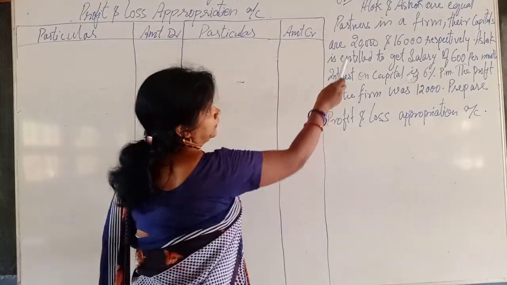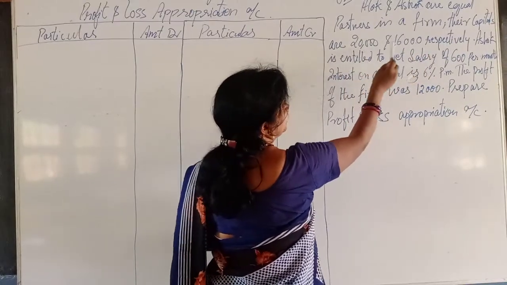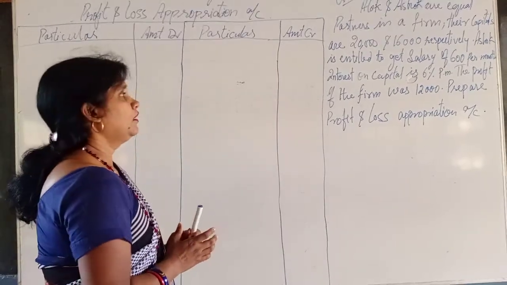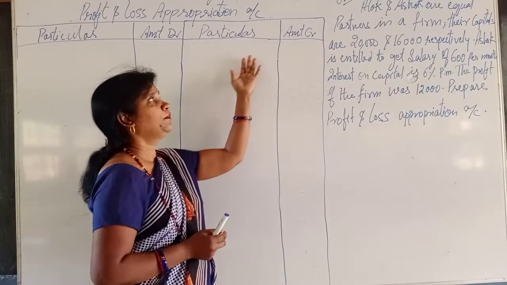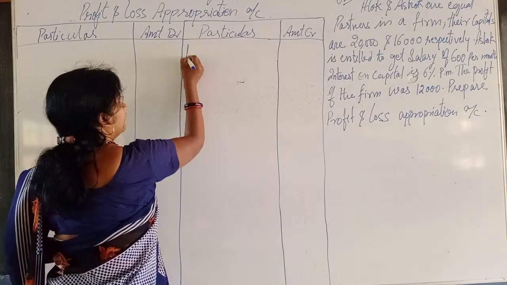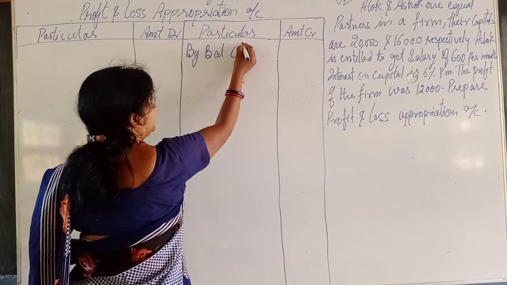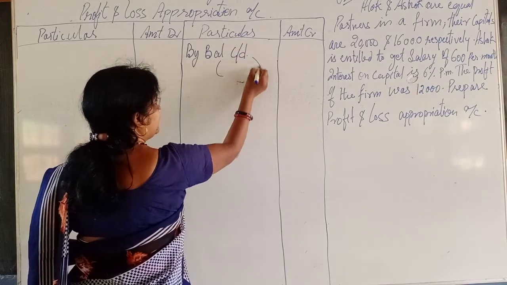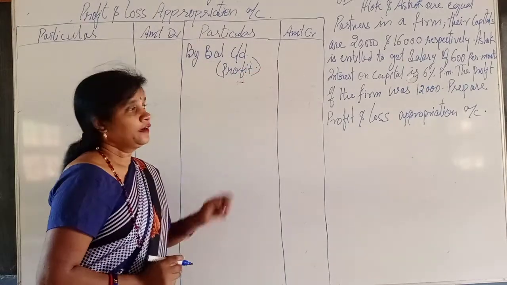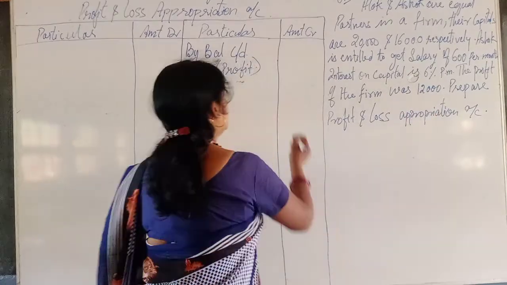Now, first of all, the partners in the firm have capital of 20,000 and 16,000. In my format, as I have already told you, we first complete the credit side. First of all, what is the profit of the year? So we will write here, by balance c/d, and in brackets, we write profit. The profit of the firm is 12,000, so I will write 12,000 over here.